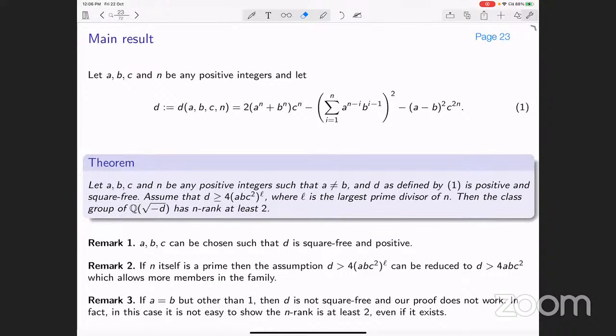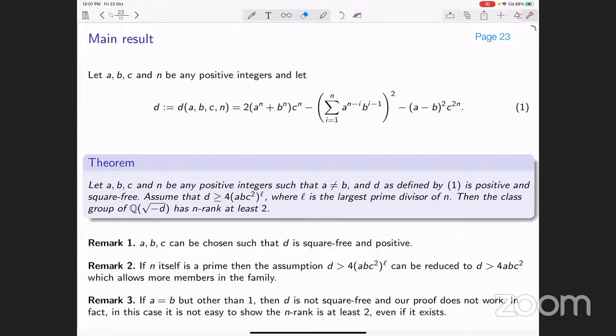So some remarks. We can choose a, b, c such that d is square free and positive. There are a few numbers that we have already computed. And if n itself is prime, then this can be reduced. The assumption that d is bigger than 4 abc squared to the power l can be reduced to d bigger than 4 times abc squared, and therefore it will allow more members in the family.